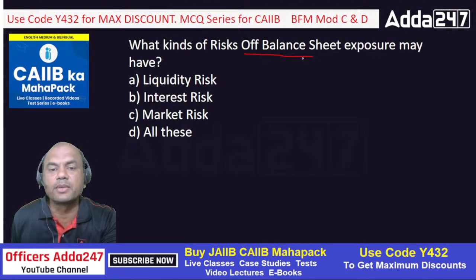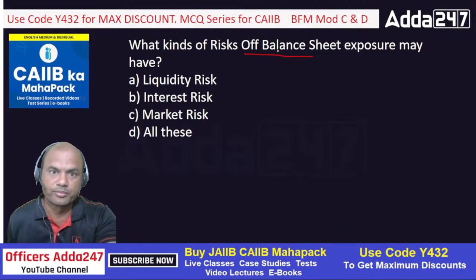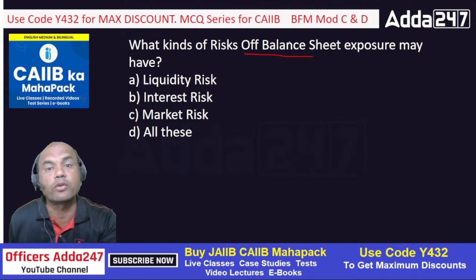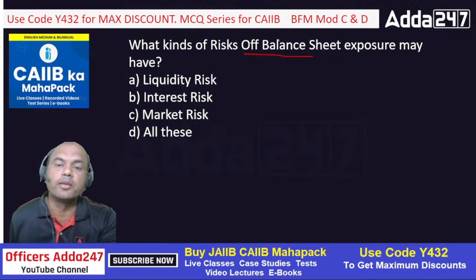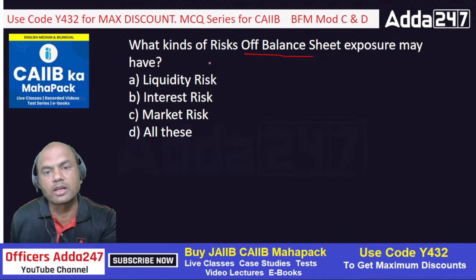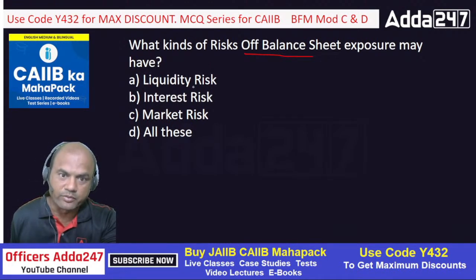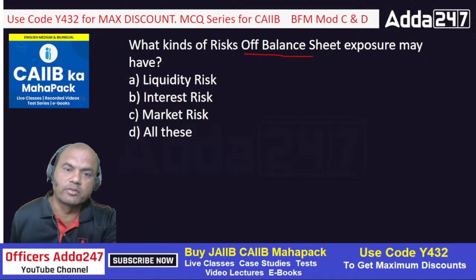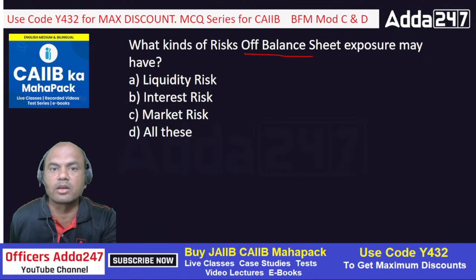So an off balance sheet item means it may have contingent liabilities, and contingent liabilities may include local currency liability, or forex currency liability also. Now immediately as the word forex currency liability comes in, the question of market risk comes in, right? When we have any currency, let it be local or foreign, liquidity and interest risk are the basic ones, which always have an impact on any type of liquidity.